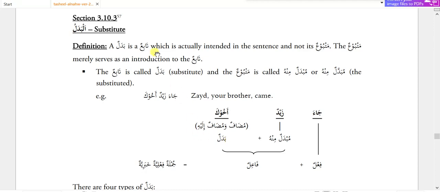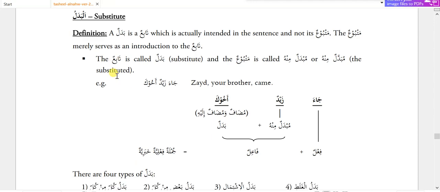See, definition: a badalun is a tabe which is actually intended in the sentence and not its matbu. The matbu merely serves as an introduction to the tabe. The tabe is called badal, substitute, and the matbu is called mubdal minhu. Here in the definition there is one more thing written, that in mubdal minhu and badal, the tabe is the important one, not the mubdal minhu or the matbu.